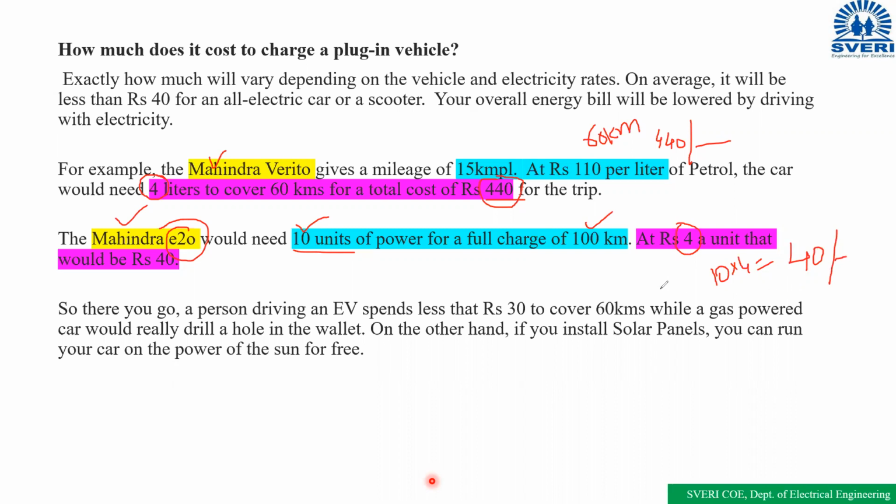Is it right? 10 units, each unit we have to pay 4 rupees. So 10 into 4, 40 rupees. So 40 rupees अगर spend किए तो अपन कितना किलोमीटर ट्रैवल कर सकते हैं? Near about 90 to 100 किलोमीटर.